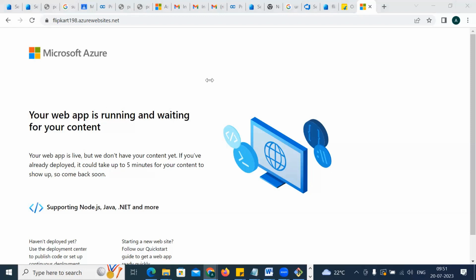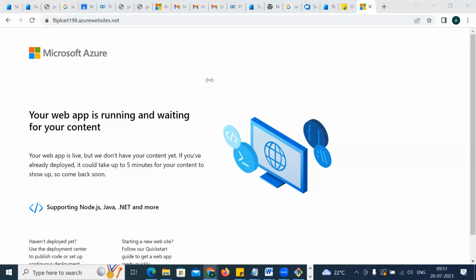So what to do next? Next you have to copy this website and create a Jira ticket. You have to hand over this website to the development team and say, hey, this website has been created, can you go ahead and send me the code or add the code? Got the point?